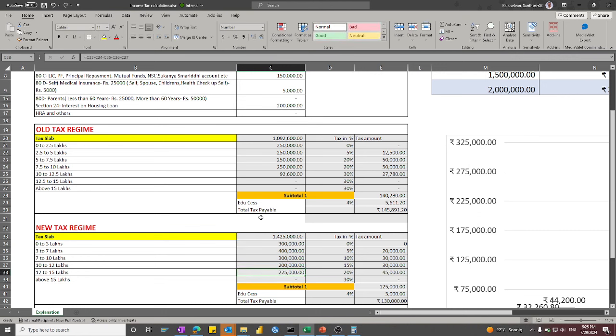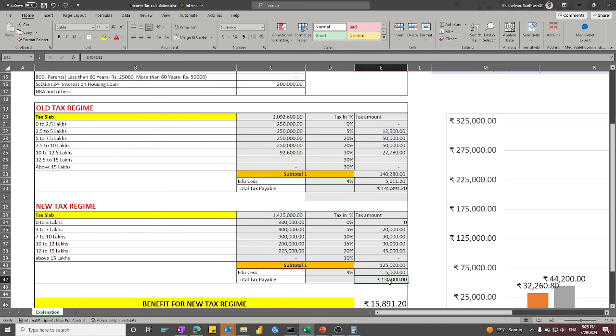That means you can cross check that this 14 lakh 25,000 is within the 12 to 15 lakhs taxable income slab. So you can see that we are deriving a tax of 1 lakh 30,000 for the new tax regime. Compared to the old tax regime, the new tax regime is beneficial, and you get around 15,891 rupees annually as a benefit.